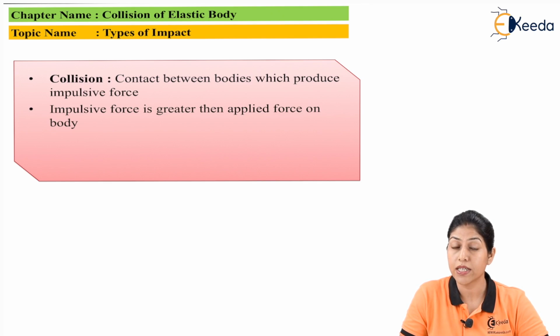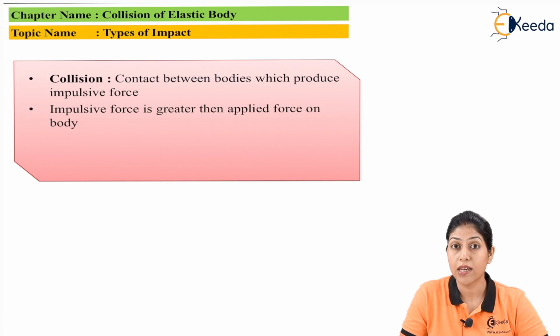If we are considering initial velocities of two bodies as u1 and u2, those velocities will change into different velocities v1 and v2. So u1 and u2 we are considering as initial velocities, and v1 and v2 will be the final velocities of those two bodies.